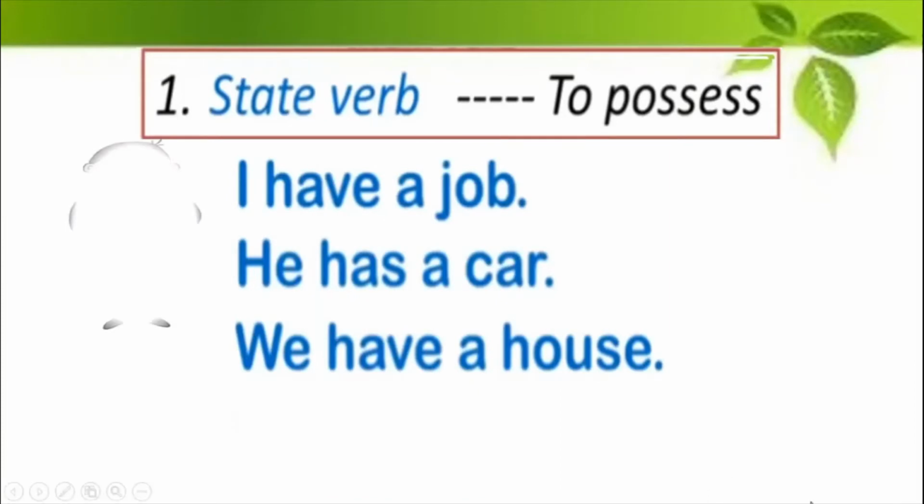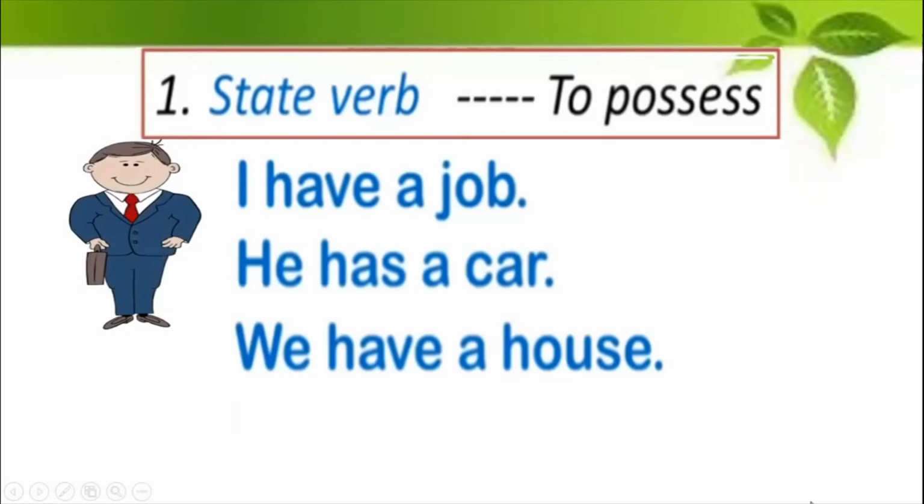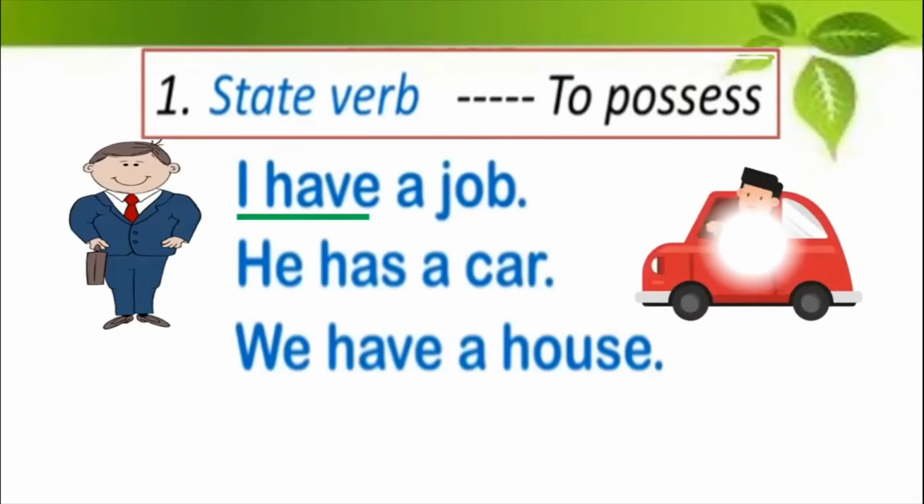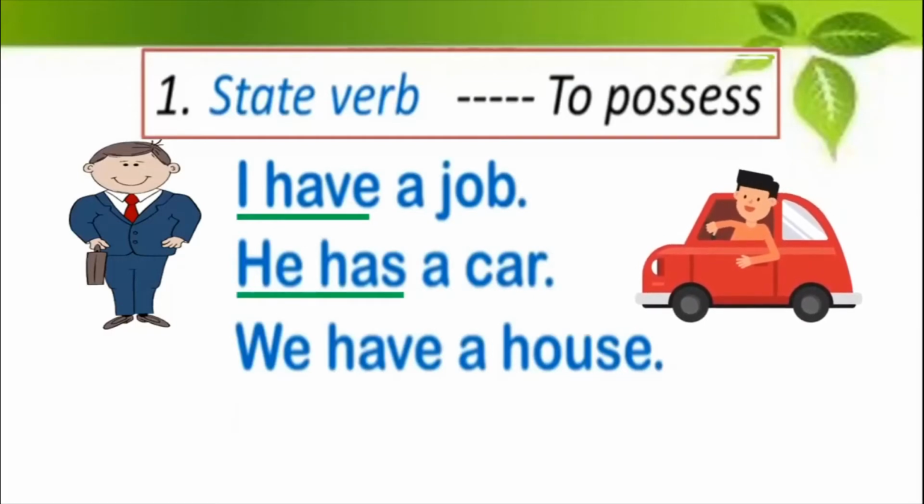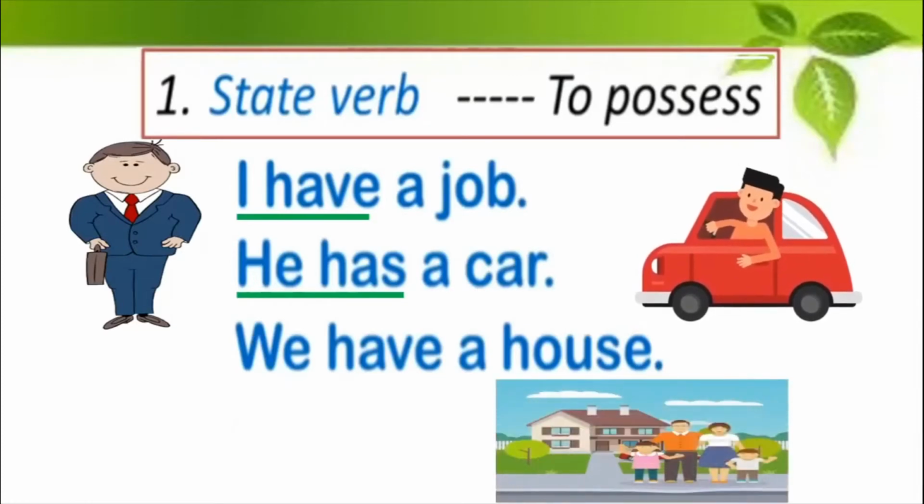So I have a job. See, I'm going to office and I have a job. So when it is I, we say have. He has a car. You're talking about someone else. He has a car. You don't say "he have a car." We have a house.